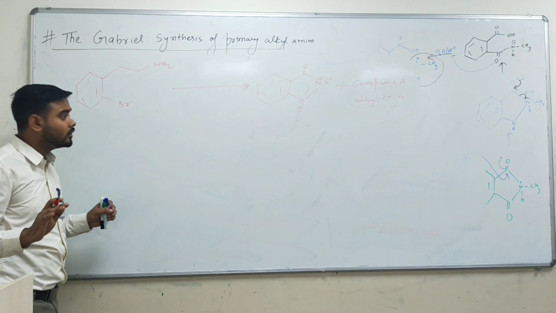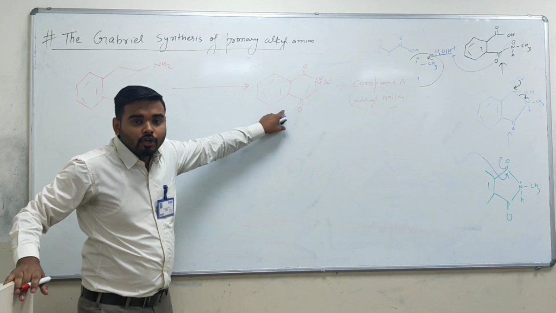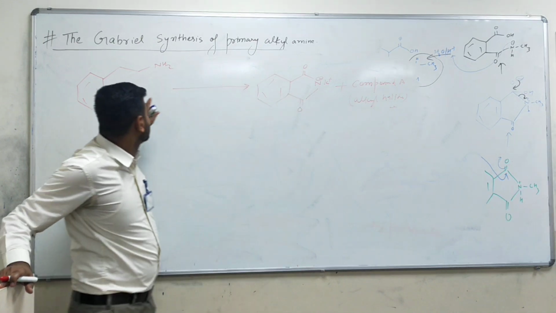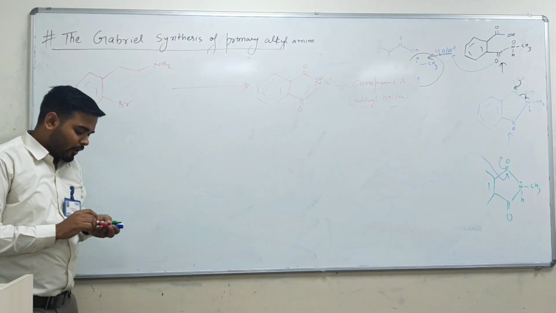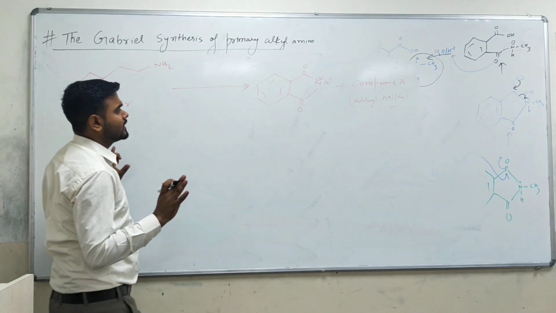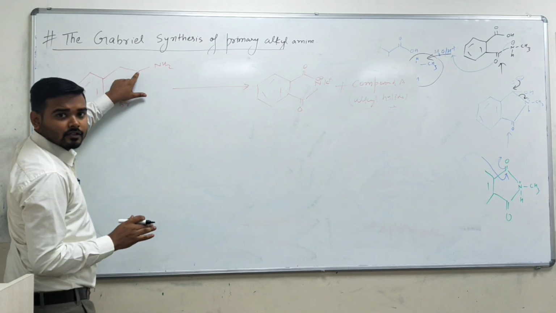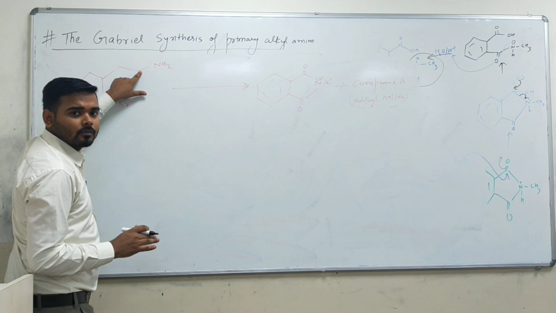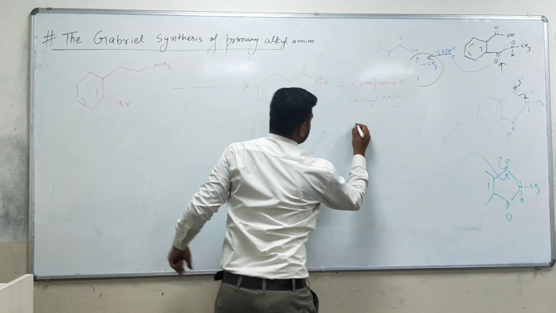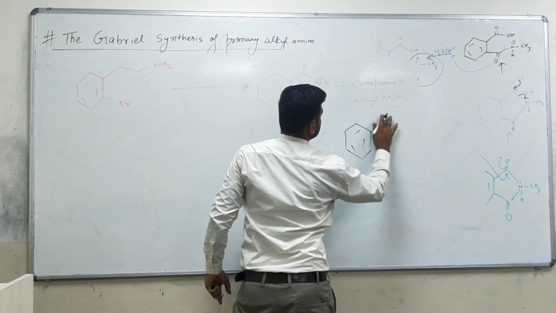The question is, listen very carefully, this is the product, and this is the substrate, basically, potassium phthalimide. Your potassium phthalimide reacts with which alkyl halide so that you will get this as your product? Very important, nothing too much in this question. What you need to think is which alkyl halide you will take. It's very simple. If you replace this one and attach a halide group, it's better to take Br, or you can take Cl as well. So the answer will be this one, this one, this one, and this one remains.